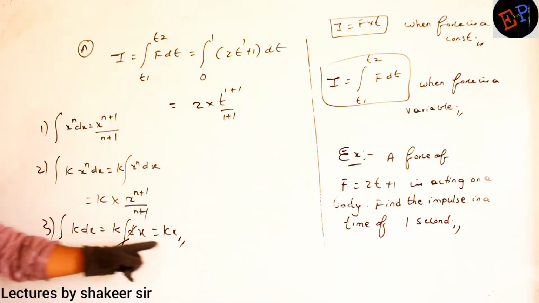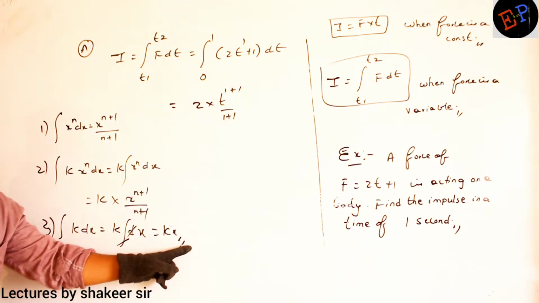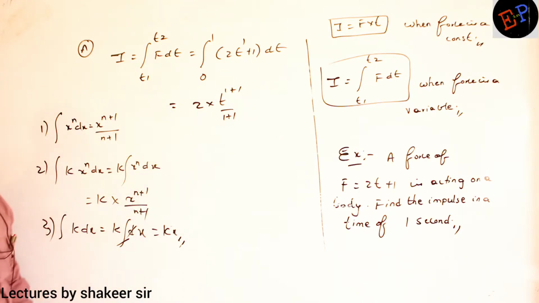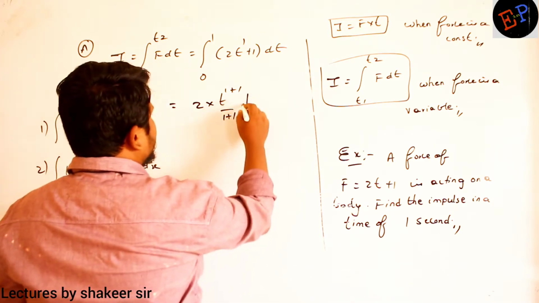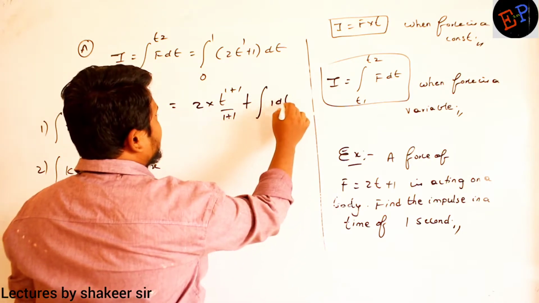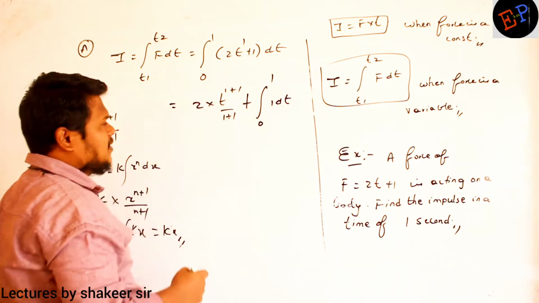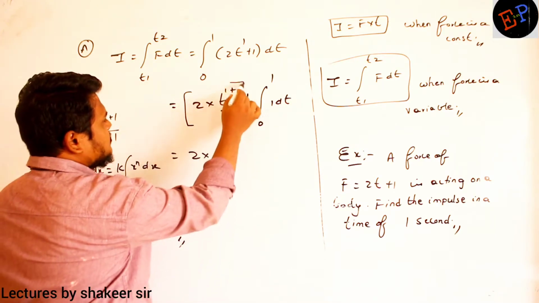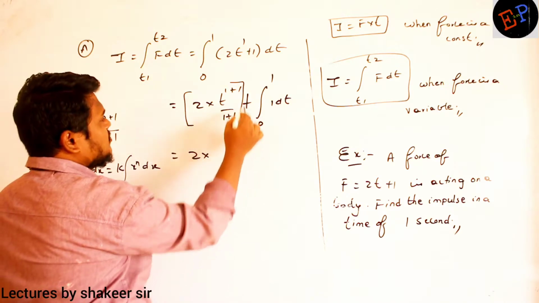Integration of a constant is the constant multiplied by x. So here we are integrating with respect to time, so 1 into t. Or if you want to write separately, let us write for your understanding. So integration of 1 dt, limits are applied from 0 to 1. Clear, no? So it is 2 into, here also we have to apply the limits. Limits are from 0 to 1.